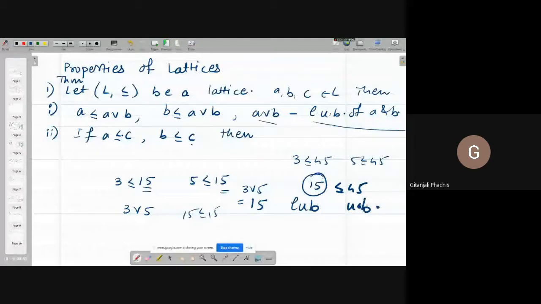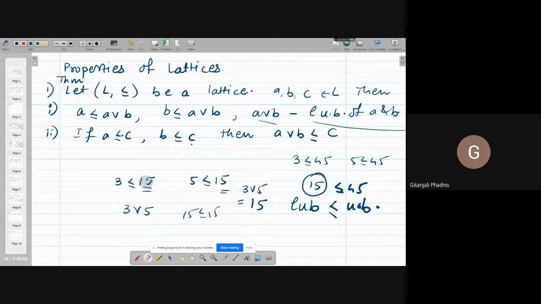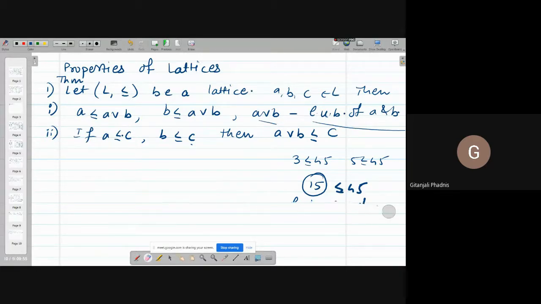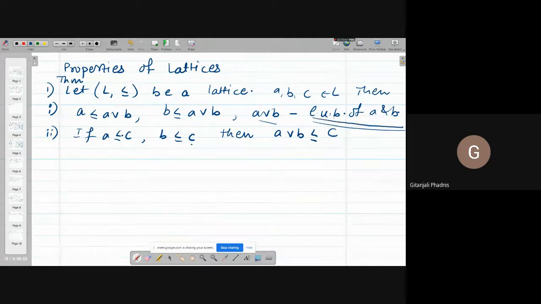So what is the connection between least upper bound and upper bound? Least upper bound is always less equal any upper bound. Then A join B is less equal C. A join B is less equal C. Again, what is our A join B? It is the least upper bound.